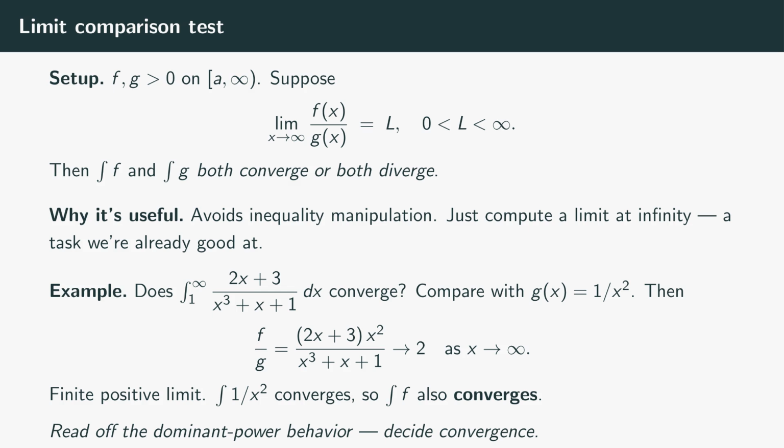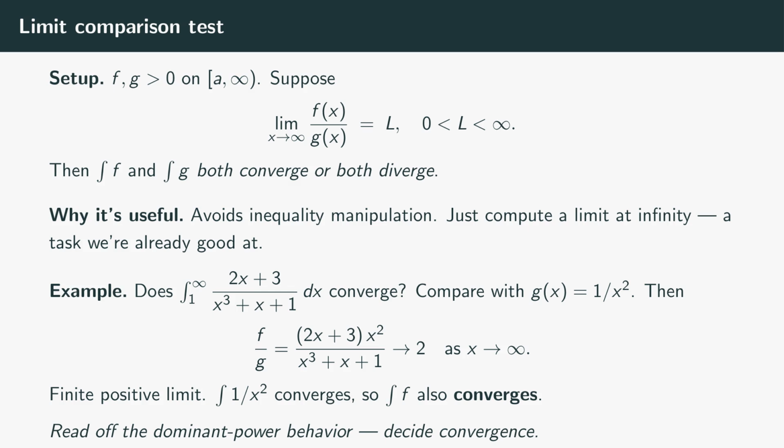Example. Consider the integral from 1 to infinity of the quantity 2x plus 3 over the quantity x cubed plus x plus 1 dx. For large x, the dominant behavior of this rational function is 2x over x cubed, which is 2 over x squared. So compare with g equals 1 over x squared. The ratio f over g equals the quantity 2x plus 3 times x squared over the quantity x cubed plus x plus 1, which as x approaches infinity approaches 2. A finite positive limit. We already know the integral of 1 over x squared converges, so by limit comparison, our integral converges too.